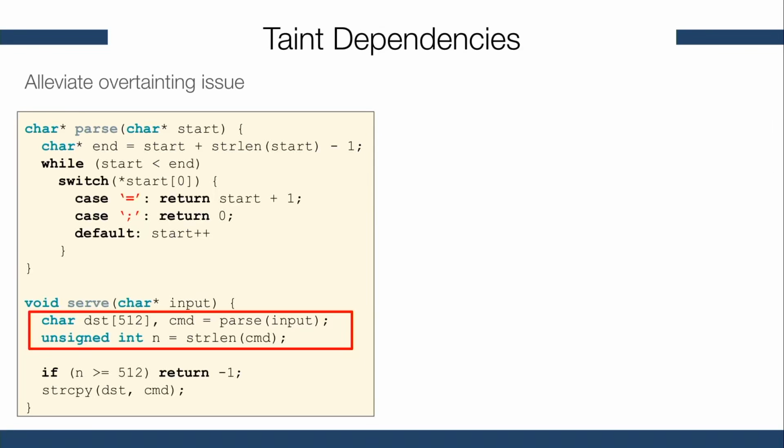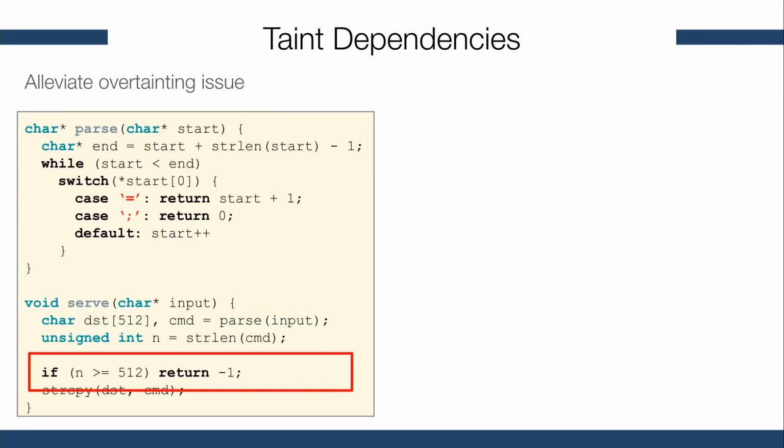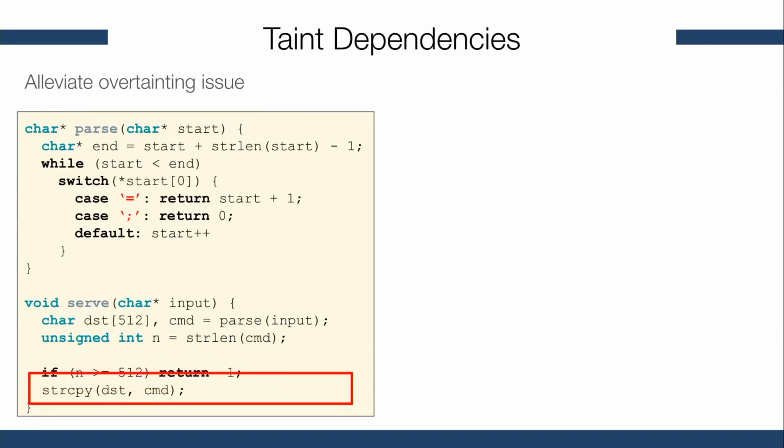What the taint engine will do is create another taint tag for the variable n. So this means that the variable n and cmd will both be tainted, but with two different tags. Now, following the data flow of this program, we see that the variable n is constrained between the values 0 and 511. In this case, the variable n will be untainted, but the variable cmd will not, which in this case might cause the strcpy to raise a false positive.